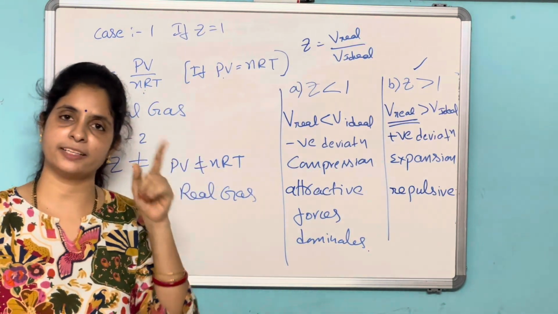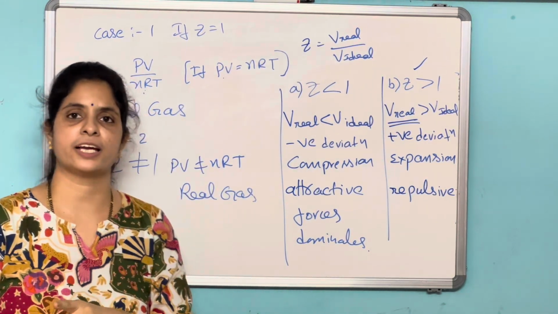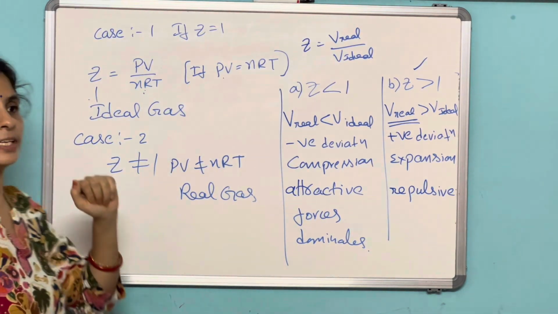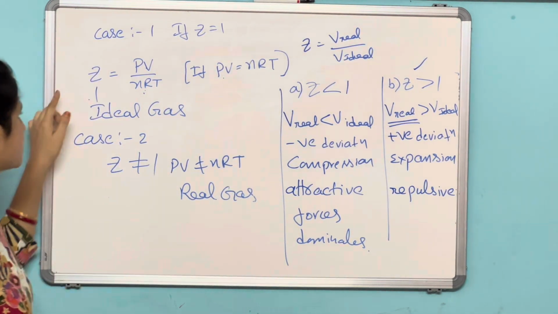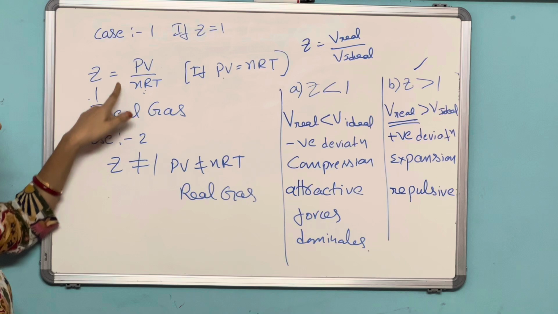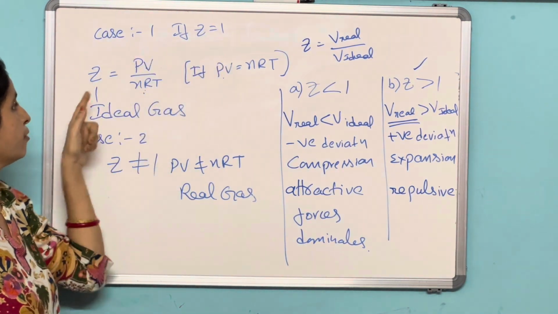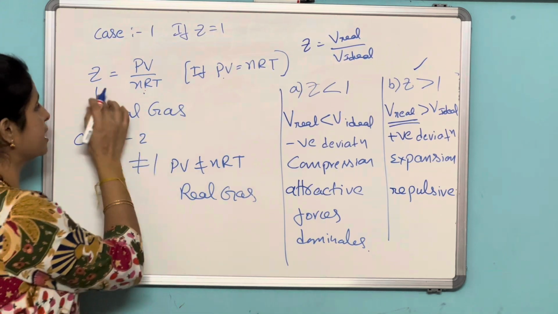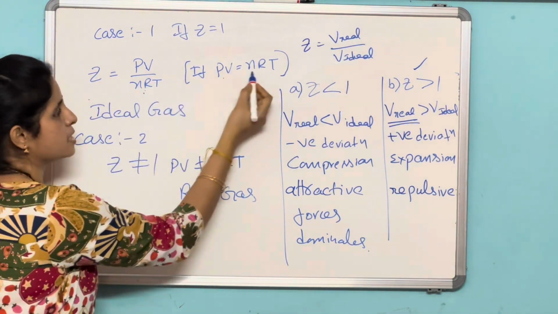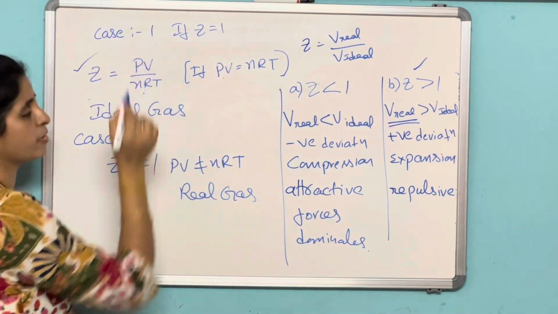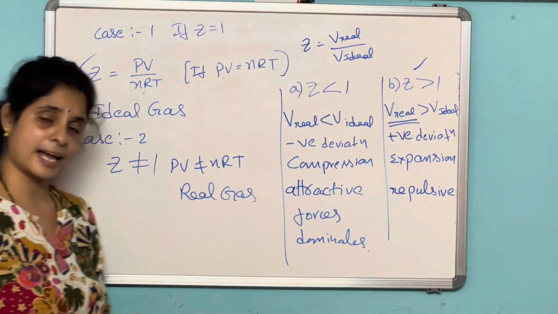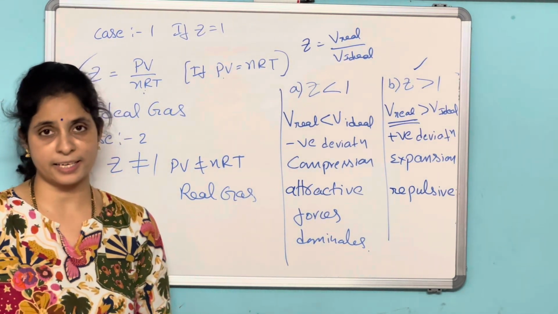So I have explained the deviation from the ideal behavior, and next, the compressibility factor Z. When the compressibility factor Z is equal to 1, if PV is equal to nRT, then this value becomes 1. This is the case when it is an ideal gas.